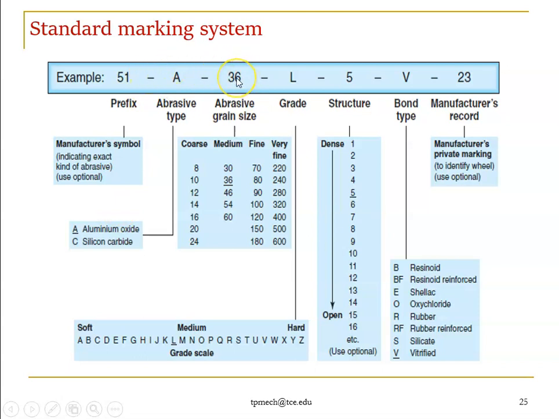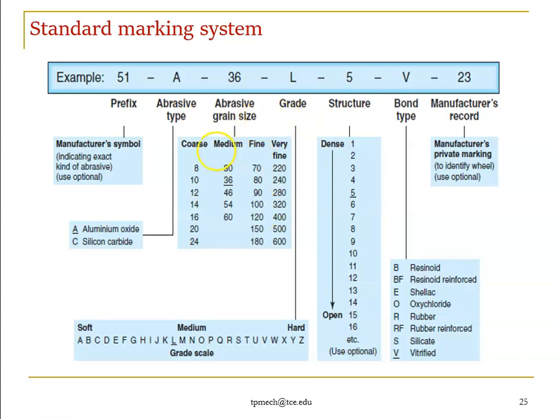Next is the grain size, the abrasive particle size. We have coarse, medium, fine and very fine, so based on the size we have four categories. If the number is between 8 and 24, we say it's coarse. If the number is between 30 and 60, we say it's medium. If the number is 70 to 180, we say fine. 220 to 600 or more than 600, we say it's very fine. That represents the abrasive grain size.